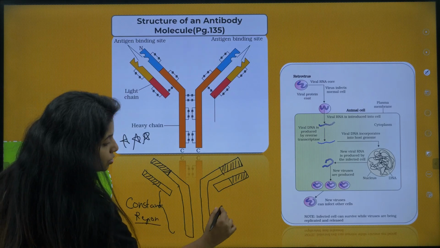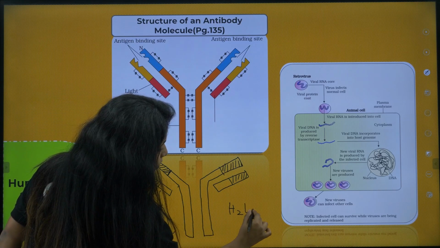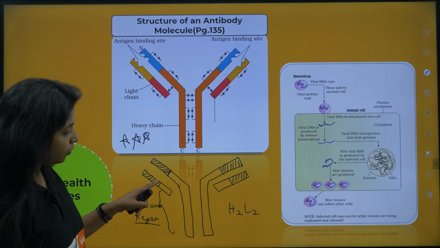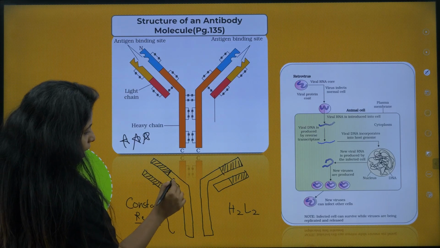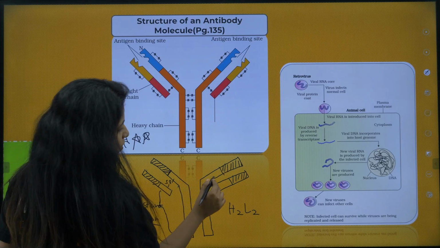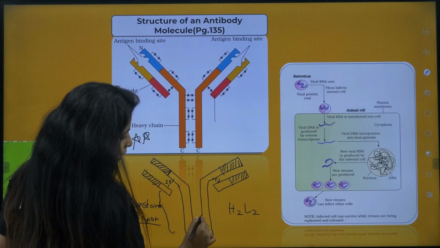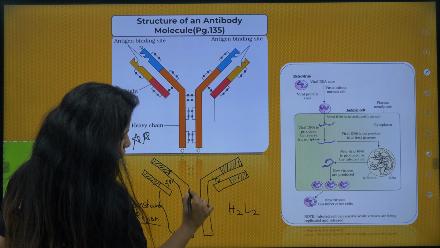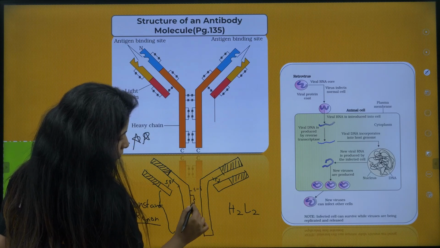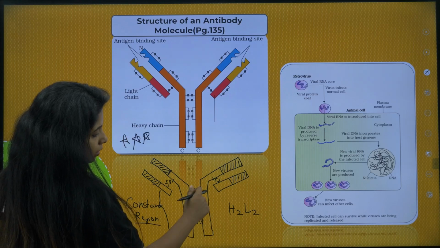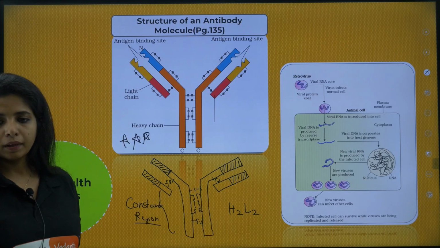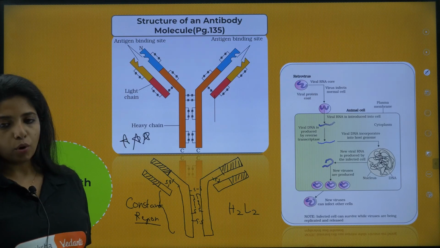So two heavy chains, which is why I call it H2, and two light chains, which is why I call it L2. Now over here in between them you have sulfur bonds. Here also you will have one, but in between them you can have many, my dear children, and they also have inter-sulfide bonds. Among them also sulfur bonds are there.